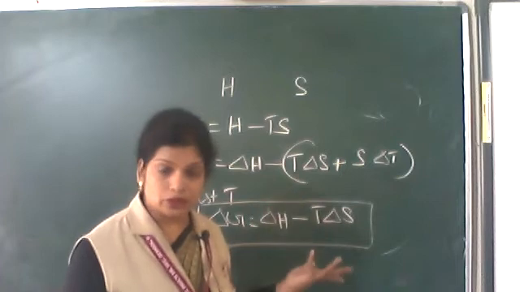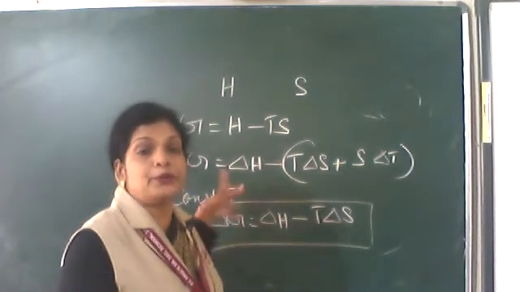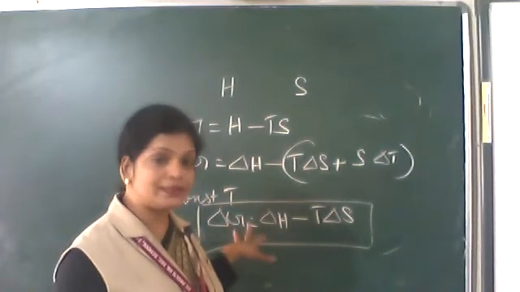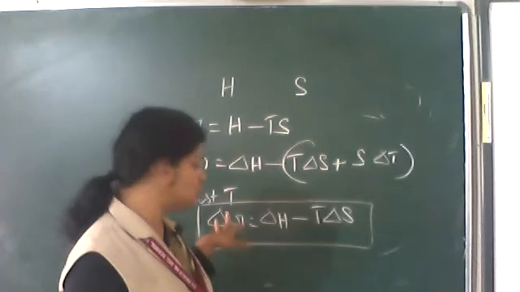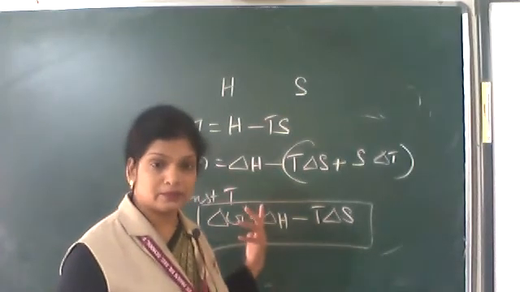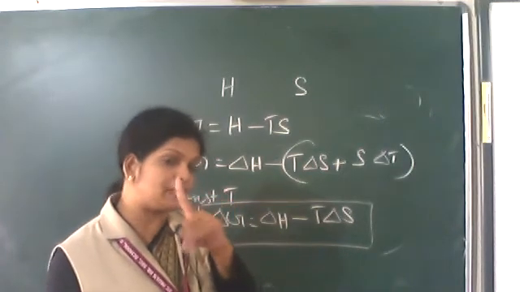Then only the process is spontaneous. Connecting these two, we have made a new function called delta G. Now let's see what should be the sign. Should it be minus or should it be plus?